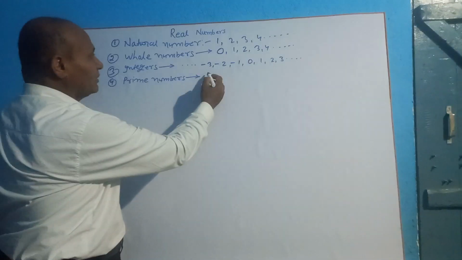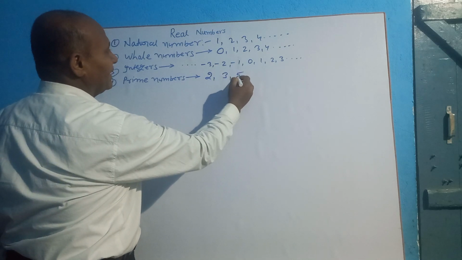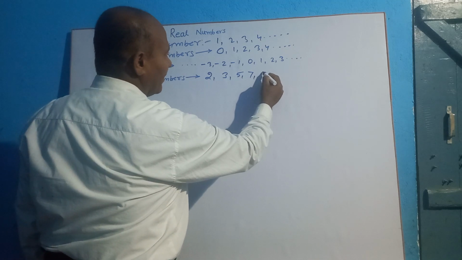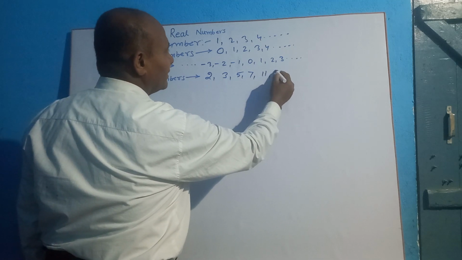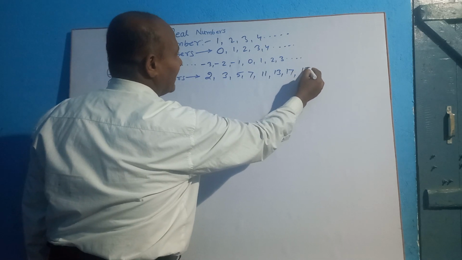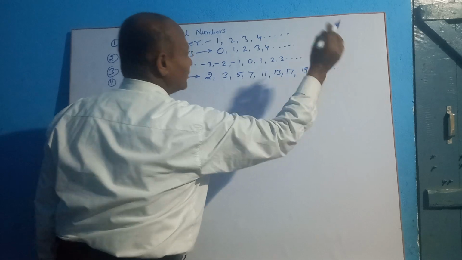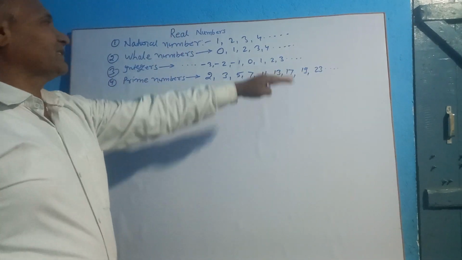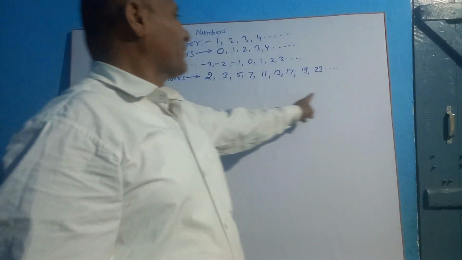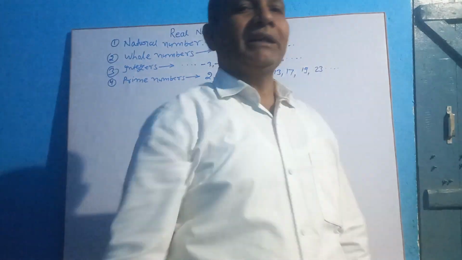For example, 2, 3, 5, 7, 11, 13, 17, 19, 23 and so on. These are examples of prime numbers because all these numbers have only two factors, 1 and the number itself.